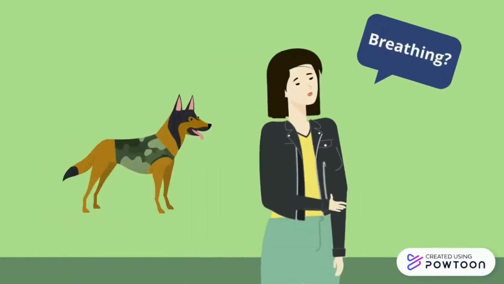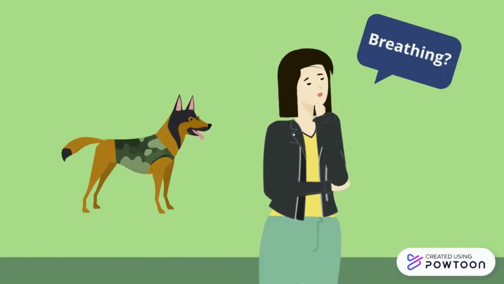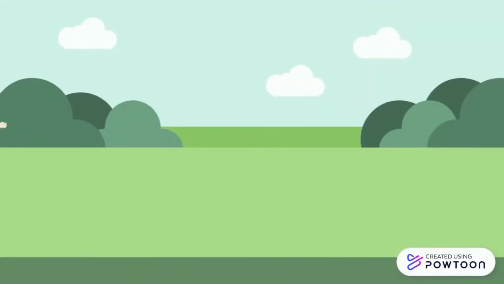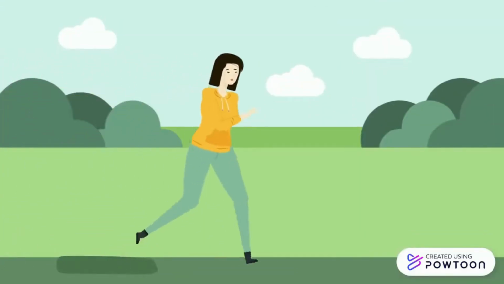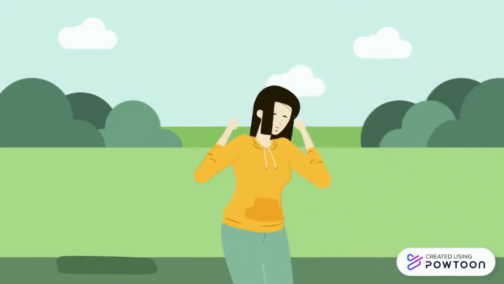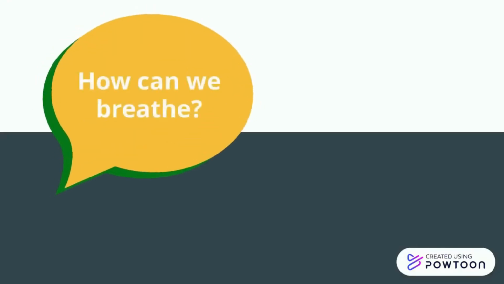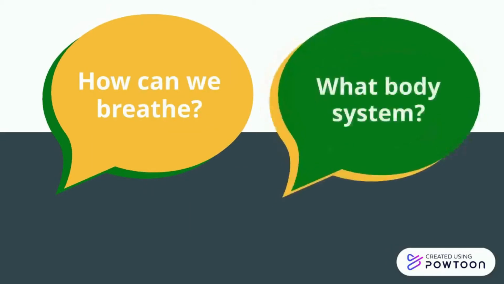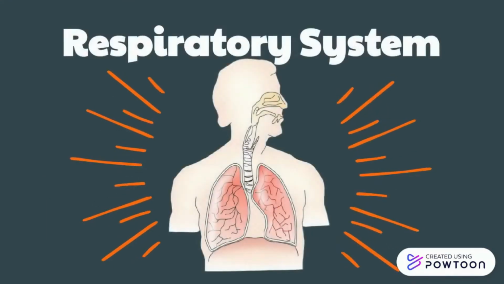Have you ever wondered how animals, including humans, are able to breathe air and exhaust waste gases? Breathing is one of the most intricate tasks we must perform every day in order to keep our bodies alive. But how are we going to accomplish it? What is the body system that aids in the act of breathing? The answer lies with our body's respiratory system.